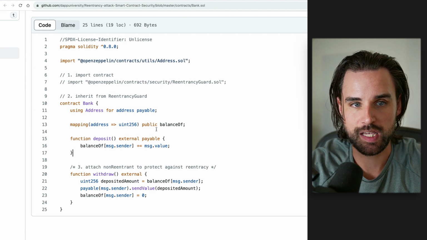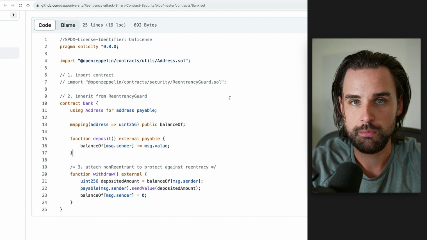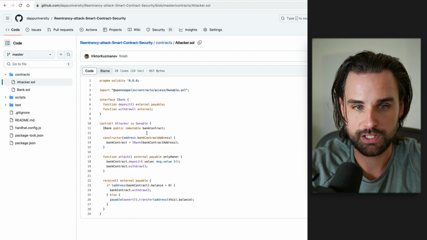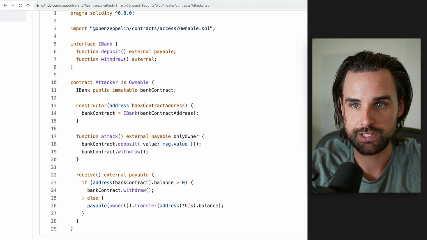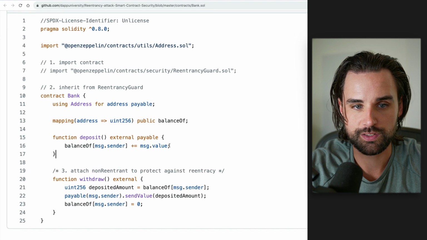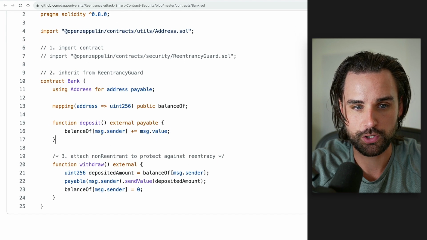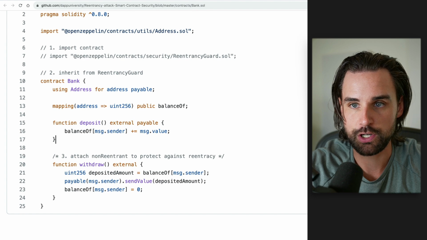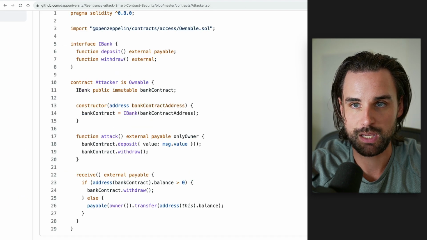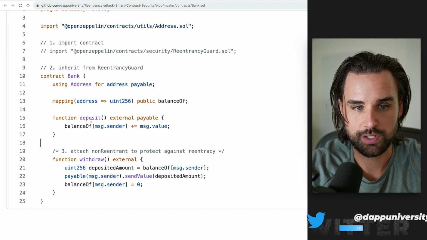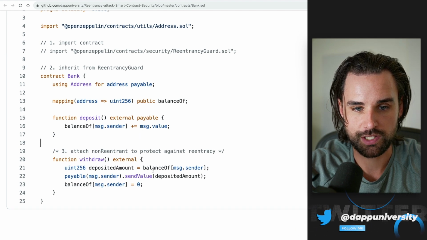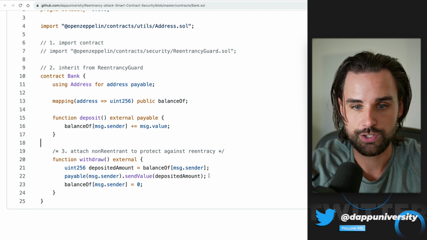And I'll show you a quick example on my screen here. So this is a simple smart contract that holds money like a bank where you can deposit and withdraw Ether funds. And this is an example of a smart contract that you can attack the bank with and perform a reentrancy attack. So basically this has a deposit function and a withdrawal function, and you can call the deposit function and the withdrawal function basically at the same time in a loop until you drain the smart contract completely. So you can see whenever you call withdrawal, it just checks the balance and sends that value directly to the receiver.